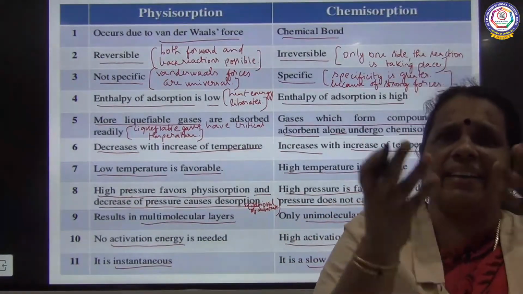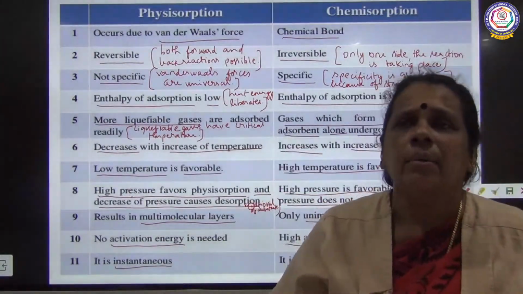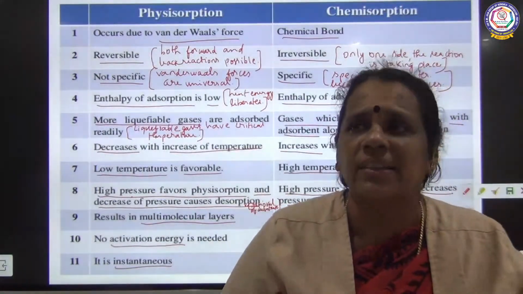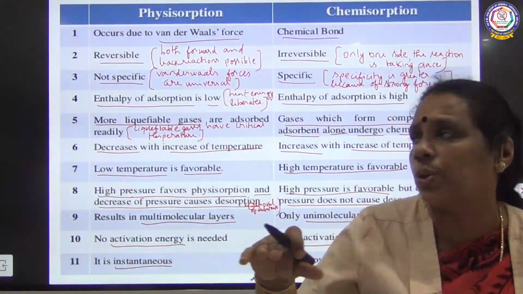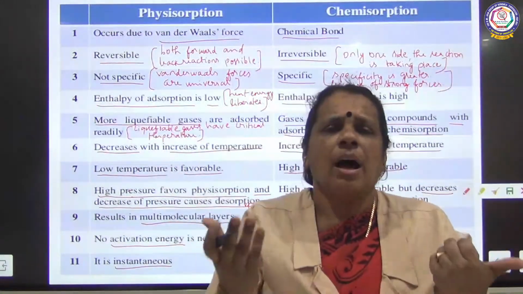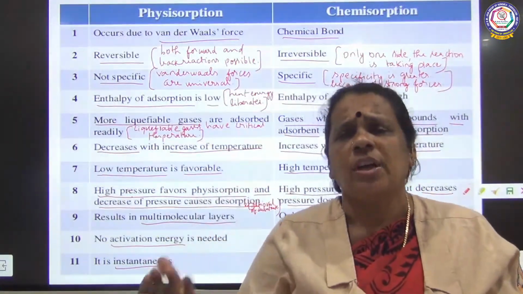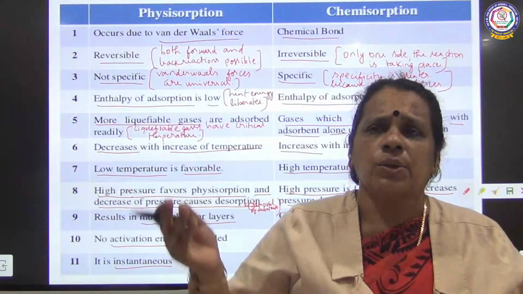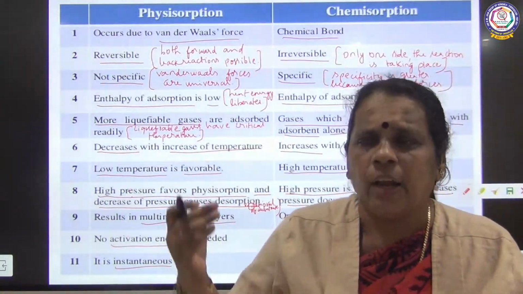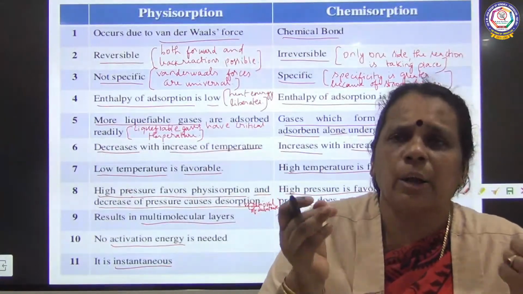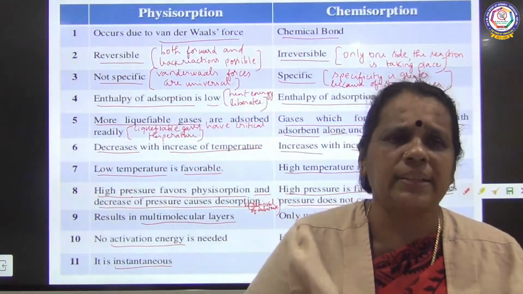At any instant it can be formed, whereas in case of chemical adsorption it is not like that, because most of the chemical reactions are slow reactions, so the rate of the reaction will be slow. Up to this we have discussed the important properties. We have distinguished physical and chemical adsorption. In total, 9 points I have discussed. I want everybody to go through this so that it will be easy for you to attend it as a 5-mark question during the board exam.